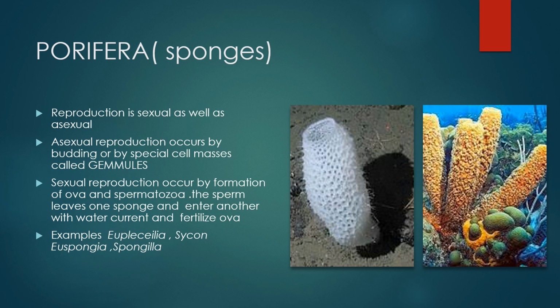Reproduction in Porifera is both sexual as well as asexual. Asexual reproduction occurs by budding process or by special cell masses called gemmules. Sexual reproduction occurs by formation of ova and spermatozoa. The sperm leaves one sponge and enters another with water current and fertilizes ova. Now, examples of Porifera are Euplectella, Sycon, Euspongia and Spongilla.